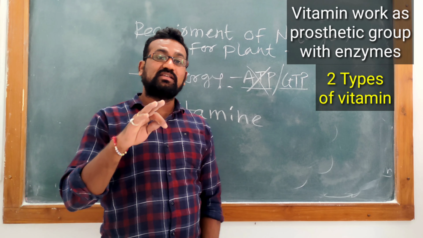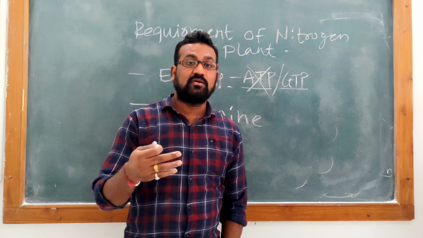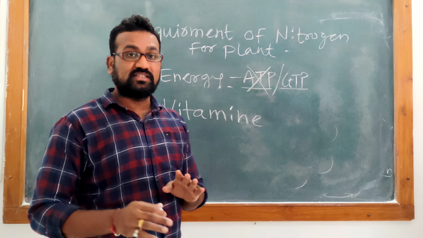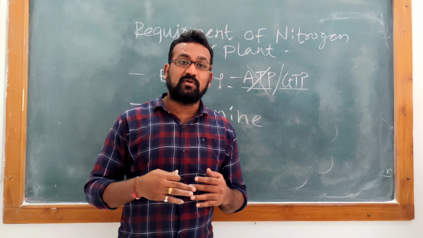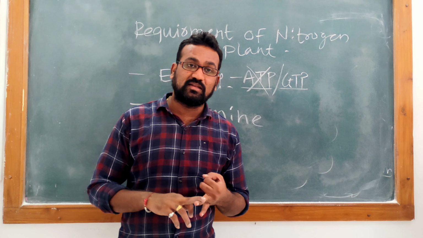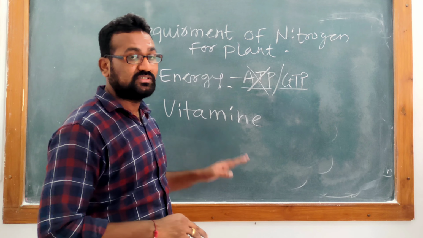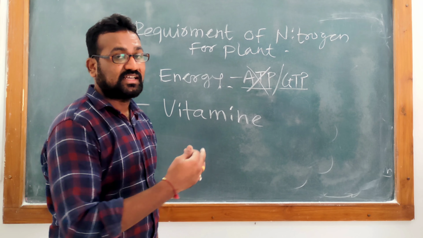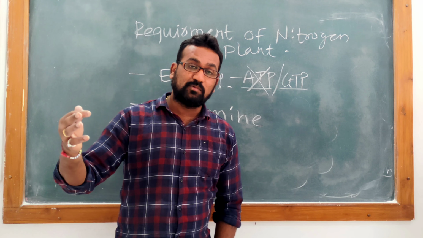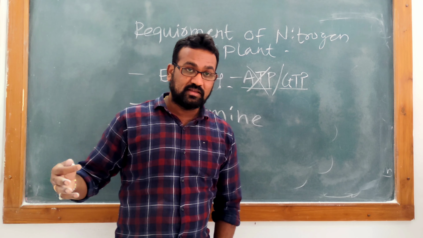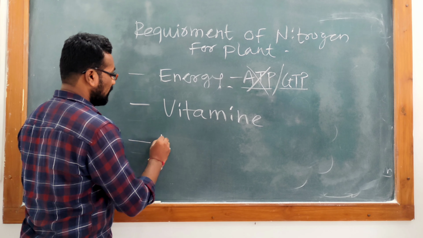Whatever, but these vitamins are synthesized only if nitrogen is present. So nitrogen is required not only for amino acids or proteins, but also for vitamin synthesis. Vitamins such as B1 to B12 type of vitamins.